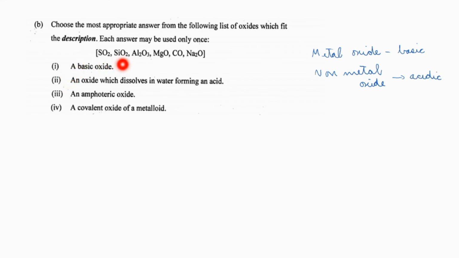Now, which one is a basic oxide? Definitely you will have to choose a metal oxide. Here sodium oxide is there, magnesium oxide, aluminum oxide. I am choosing sodium oxide, Na2O. If any change is required, later we will change it. Now see this one, an oxide which dissolves in water to form an acid. That means it should be an acidic oxide. Non-metal oxides will be acidic in nature. So the answer is sulfur dioxide.